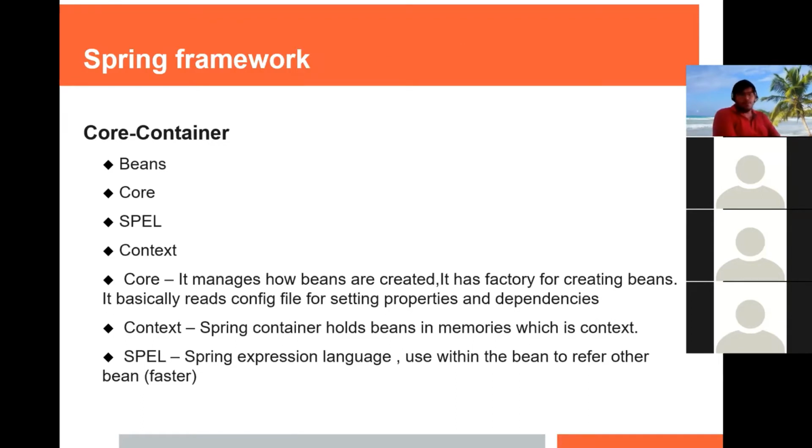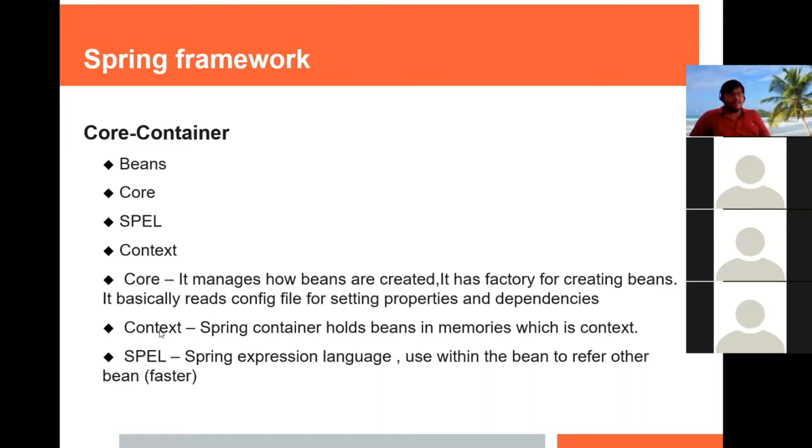First is core. Core manages how beans are created. It has a factory for creating the beans. There is a configuration file in Spring; it will read all the information from the configuration file, create the object and give it for the dependency injection. So it has the support for dependency injection as well as inversion of control. That is the core module of Spring.